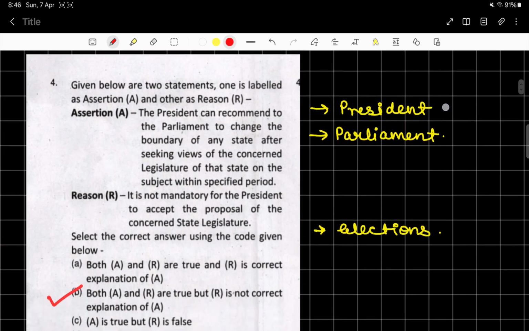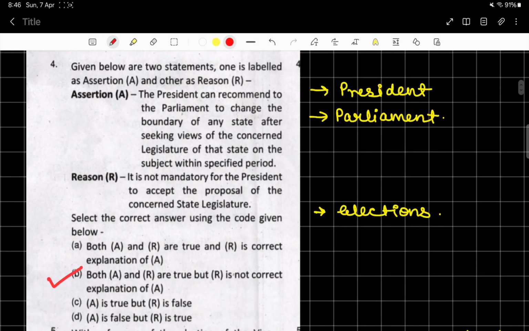Moving on to the next question. Question number 4. Given below are two statements, one labeled as Assertion and the other as Reason, right? Assertion: the President can recommend to Parliament to change the boundary of any state after seeking the views of the concerned legislature of that state on the subject within a specified period. Reason: it is not mandatory for the President to accept the proposal of the concerned state legislature. Both A and R are true, but R is not the correct explanation of A. I hope this is correct and clear to you.